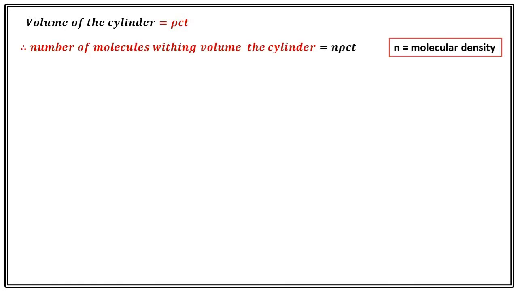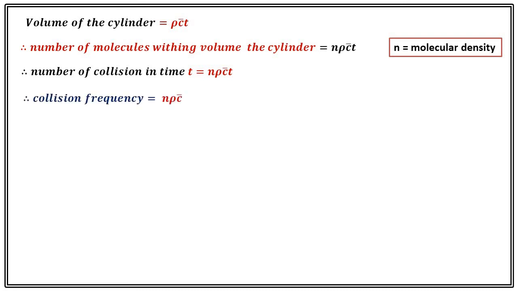Now what is the volume of the cylinder? Rho c bar t, because the length of the cylinder is c bar t and the area is rho. Therefore the number of molecules within that volume will be equal to n rho c bar t. Here n is the molecular density. Now as the molecule collides with all the molecules within that volume, the number of collisions in time t will be n rho c bar t, and the collision frequency, meaning collisions per unit time, will be n rho c bar.